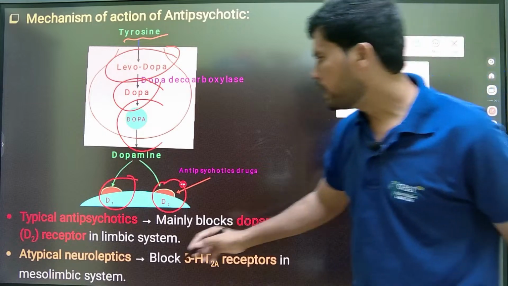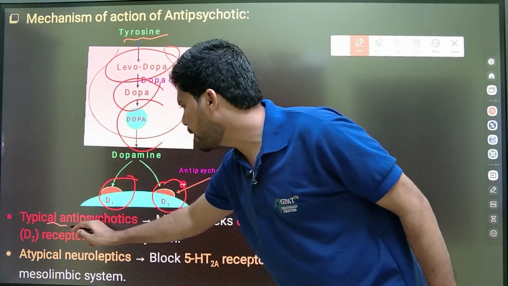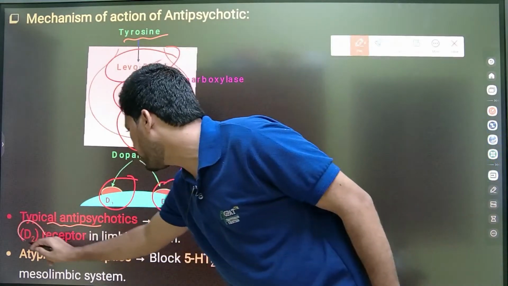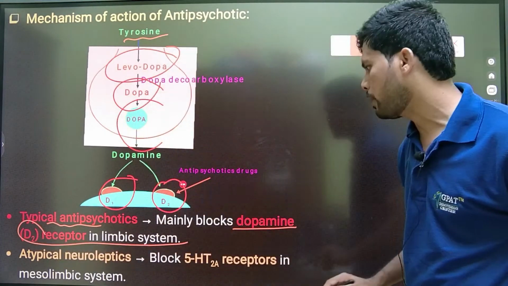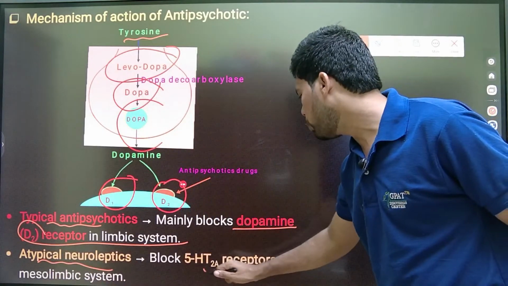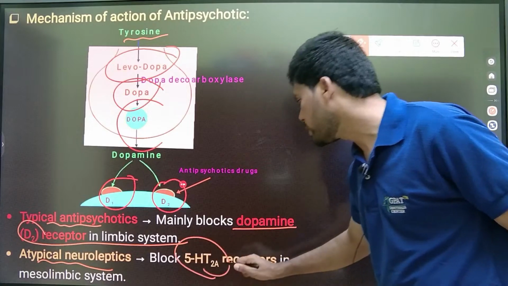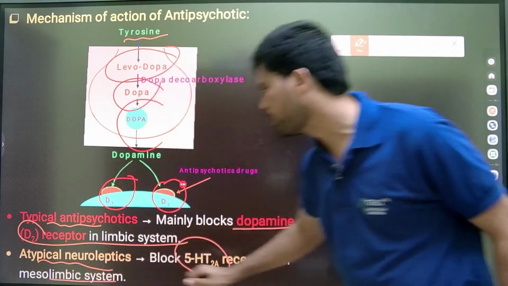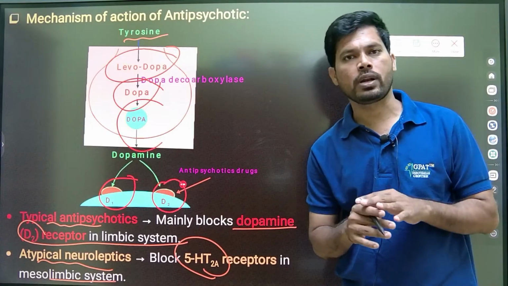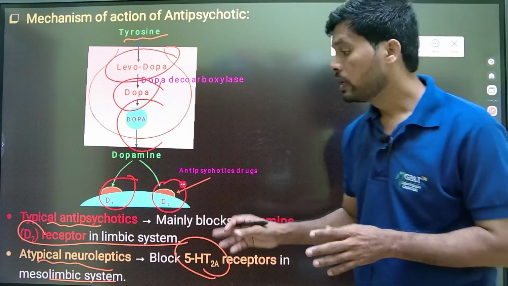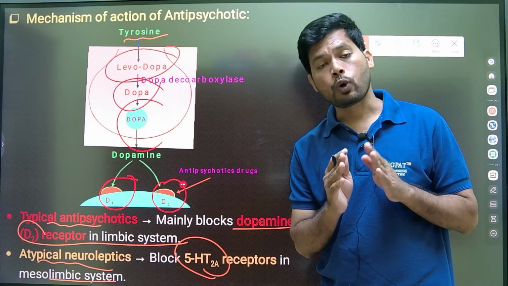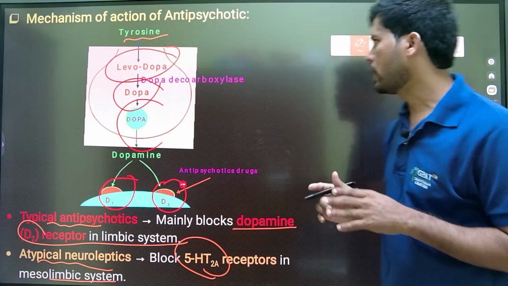Especially typical first generation antipsychotics mainly block dopamine type 2 receptors in the limbic system, and the atypical antipsychotics majorly block serotonin type 2 receptors in the mesolimbic system. So atypical antipsychotics block the dopamine as well as the serotonin receptors.